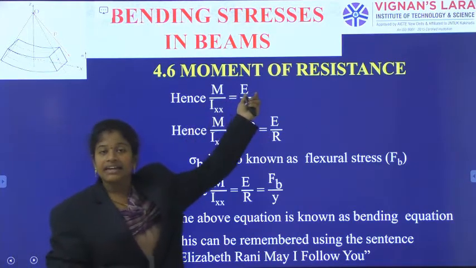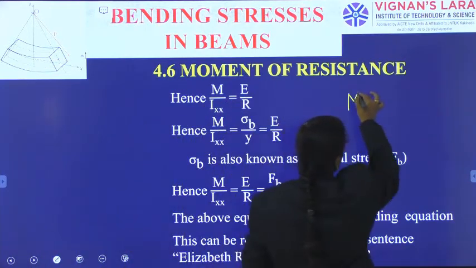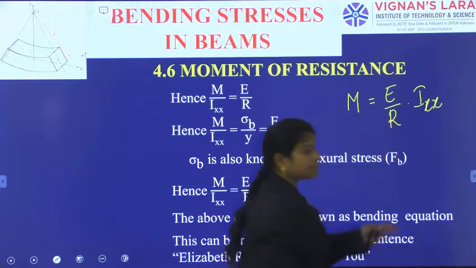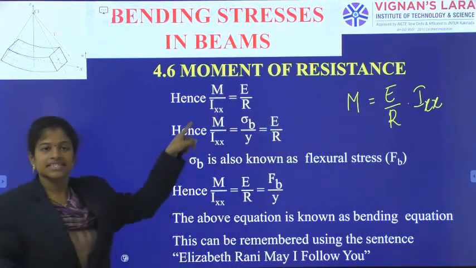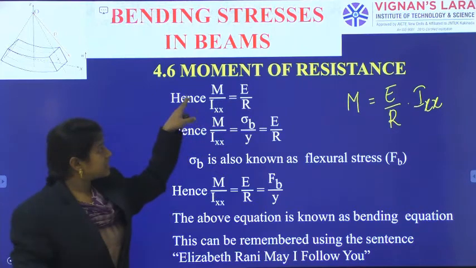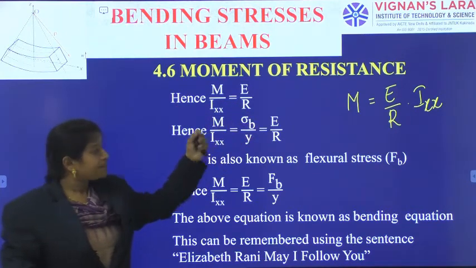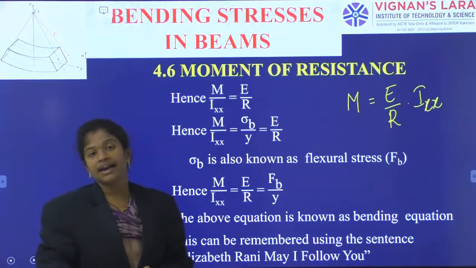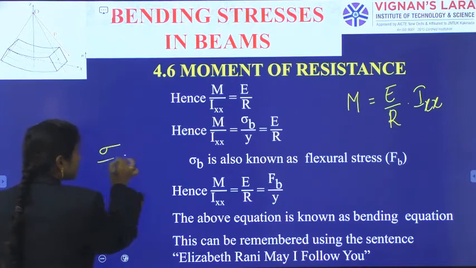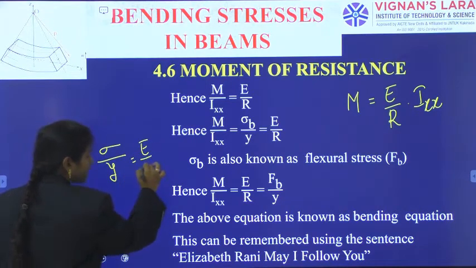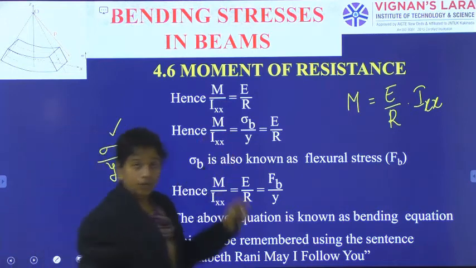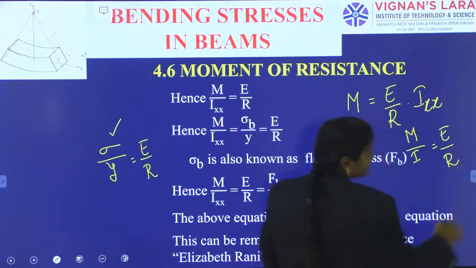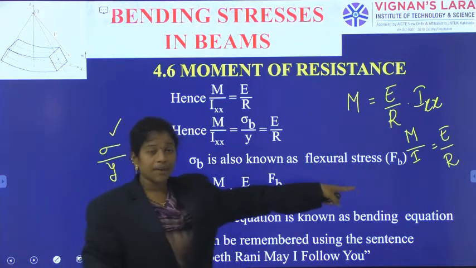So I am indicating M is equal to E by R times Ixx, right? So I am taking that Ixx to the bottom. M by Ixx is equal to E by R. As this M by Ixx is equal to E by R, already we have generated another relation between sigma, y and E by R. Sigma by y is equal to E by R, right? So this step we have got. Now we have got M divided by I is equal to E by R.